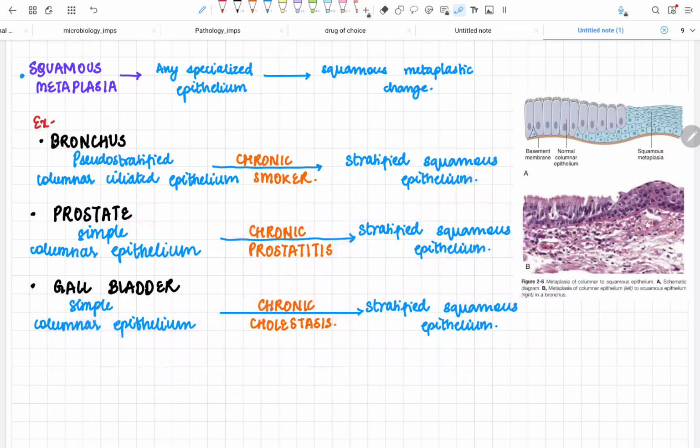Now you can see in the image along with the histodiagram. This was my normal epithelium. It has an intact basement membrane. Now it has undergone a squamous metaplastic change. In the histology, you can appreciate the columnar epithelial cells and you can see the change in the epithelial cells. It has been converted into stratified squamous epithelium due to persistent abnormal stress. Now this was all about squamous metaplasia. I hope you are clear with it.